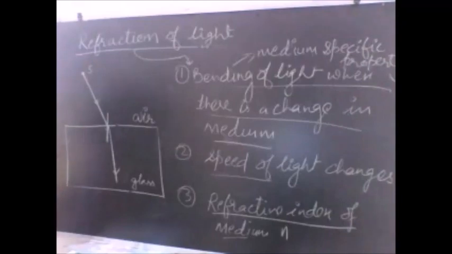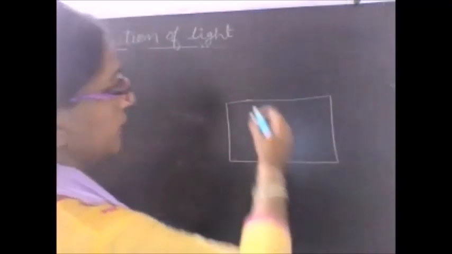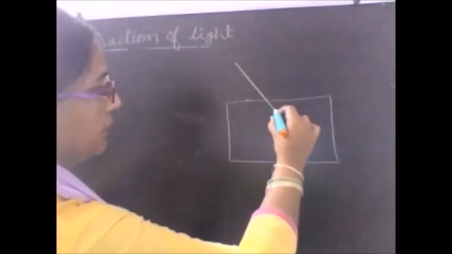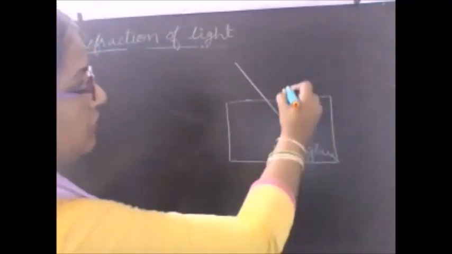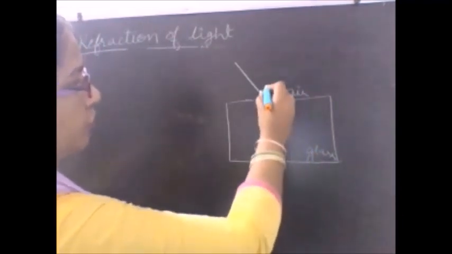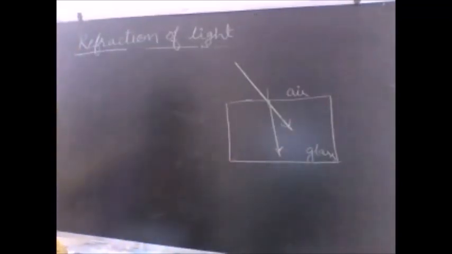Sometimes in a few books you will find the symbol to be N, or in a few books you will find eta, which is a Greek symbol. So let us now define the refractive index of the medium. For example, let us take the same example for the convenience. This is a glass slab here, and the light was going straight initially. The moment the glass slab is introduced, light bends from its original path. How does the bending of light take place? That we'll discuss a little later.